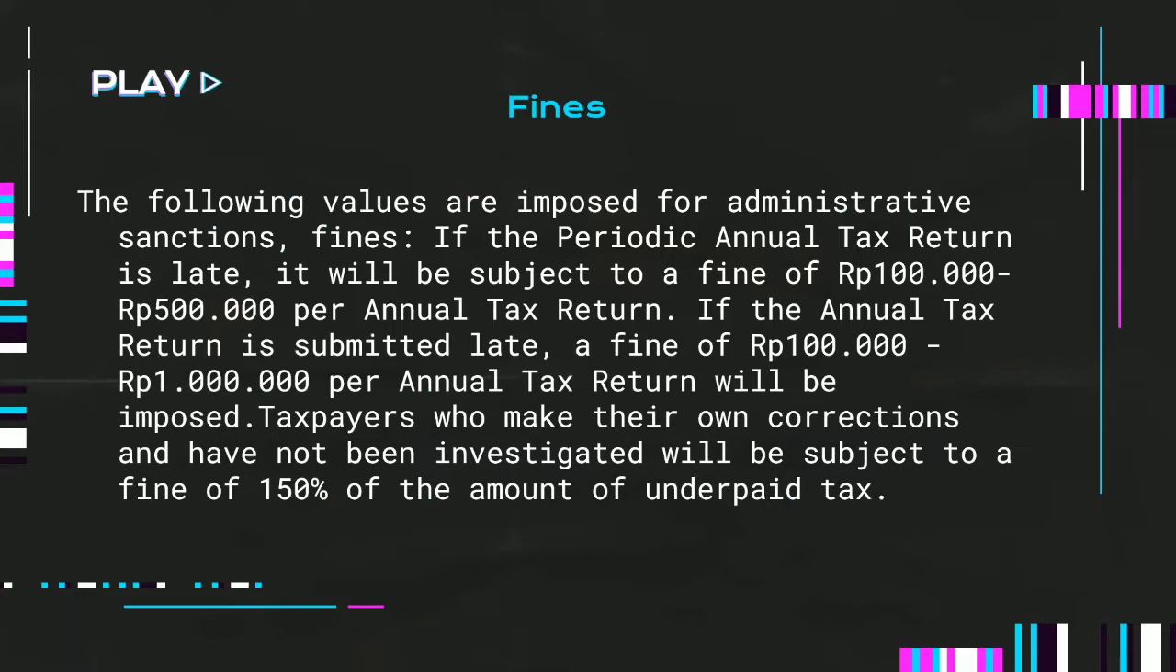Fines. The following values are imposed for administrative sanctions. If the periodical annual tax return is late, it will be subject to a fine of 100,000 until 500,000 per annual tax return. If the annual tax return is submitted late, a fine of 100,000 until 1 million per annual tax return will be imposed. Taxpayers who make their own correction and have not been investigated will be subject to a fine of 150% of the amount of underpaid tax.